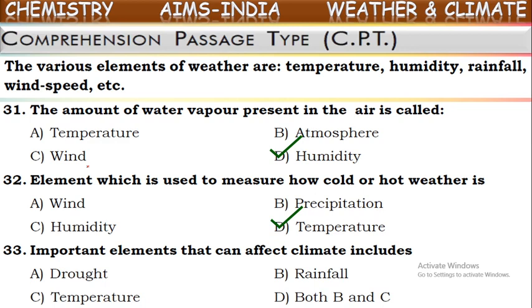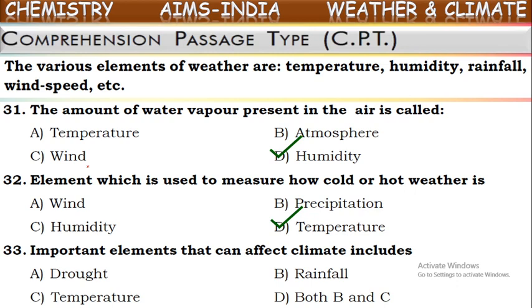So anyhow, here even climate also is being influenced or affected by those elements. What are those? Like rainfall, temperature, wind speed, and humidity.